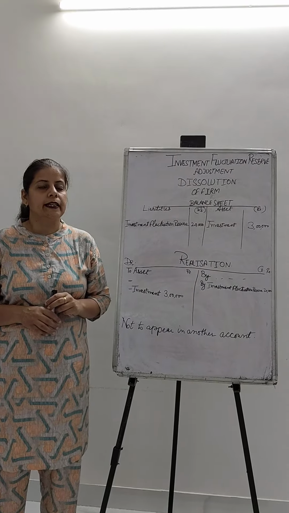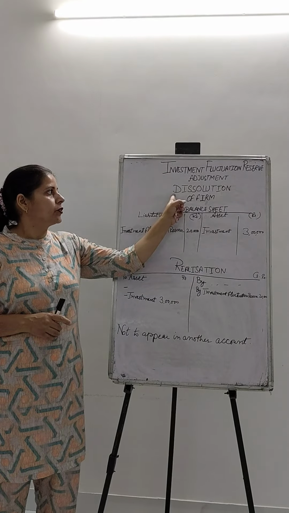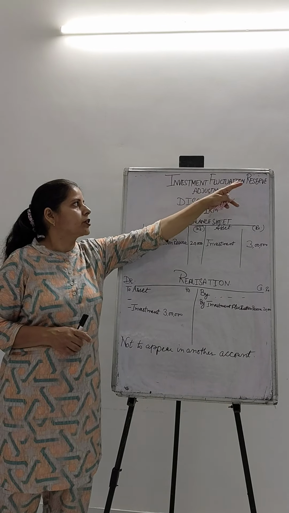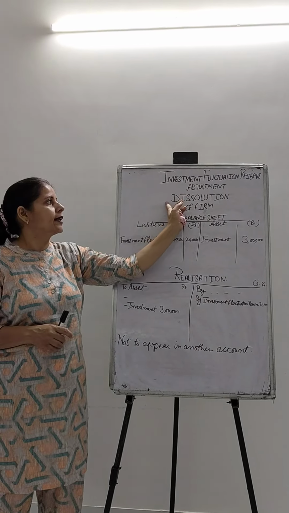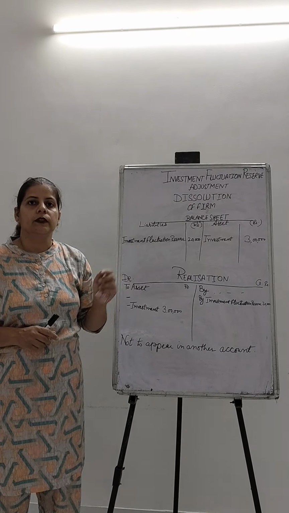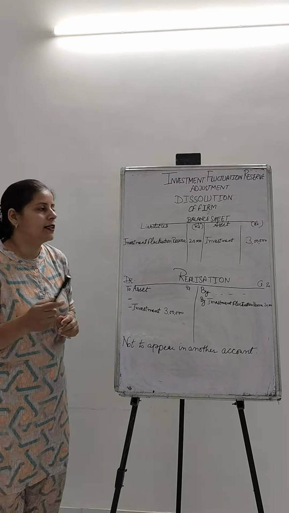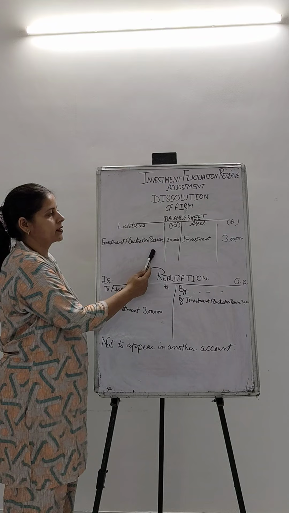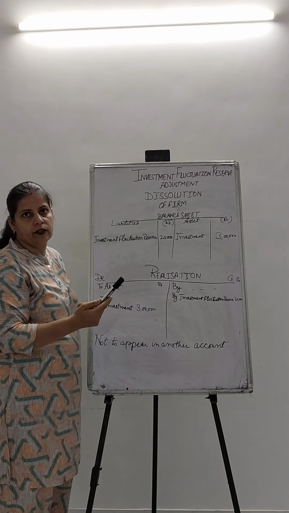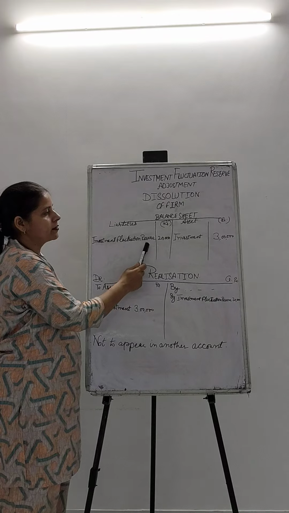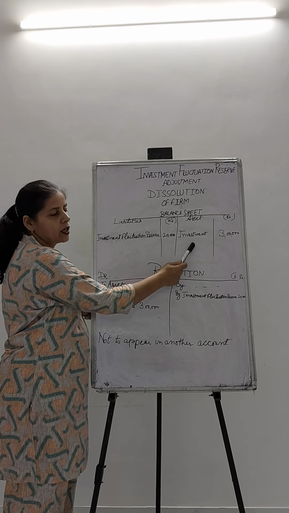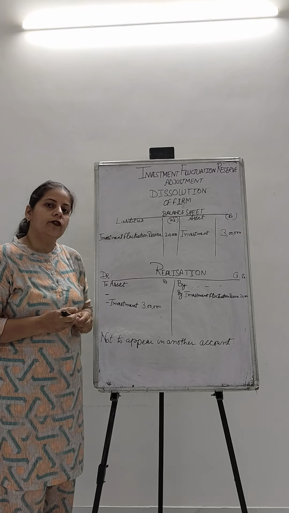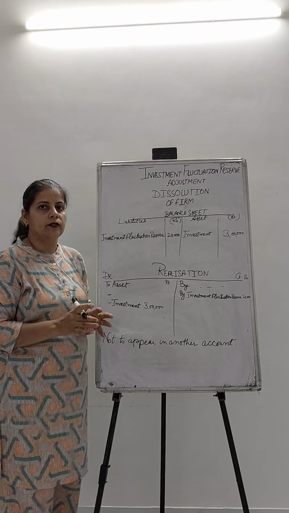Now we are with the next topic in reserves, that is for the dissolution of the firm. So here we are talking about investment fluctuation reserve adjustment at the dissolution of the firm. When the firm is dissolving, the balance sheet is given to you. On the liability side appears investment fluctuation reserve. On the asset side, investments are given. Investment fluctuation reserve is created to meet the changes in the market value of the investment, which I've already discussed with you in another video.